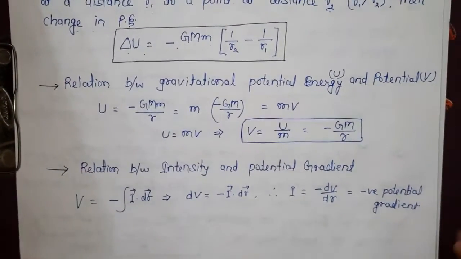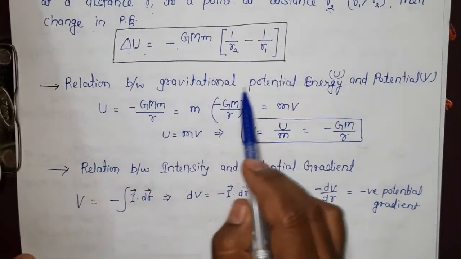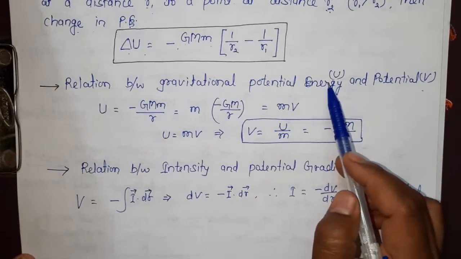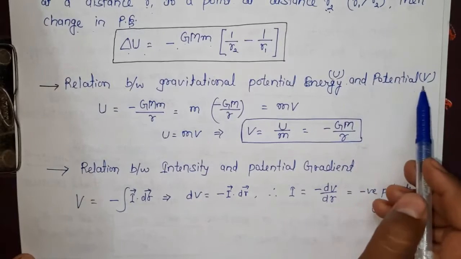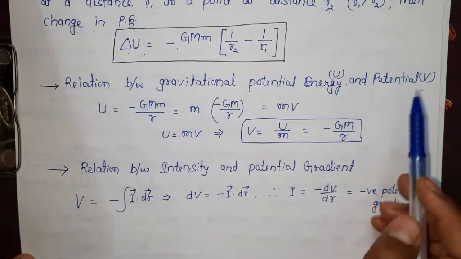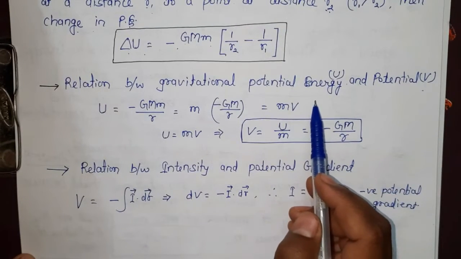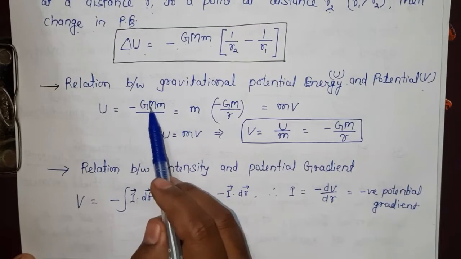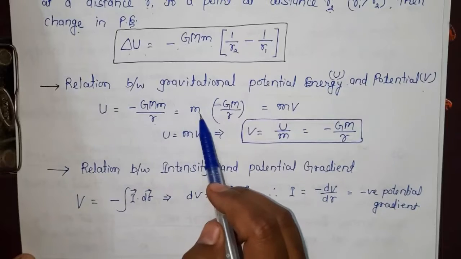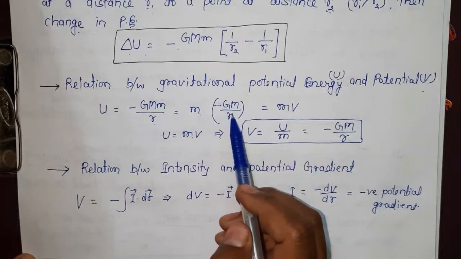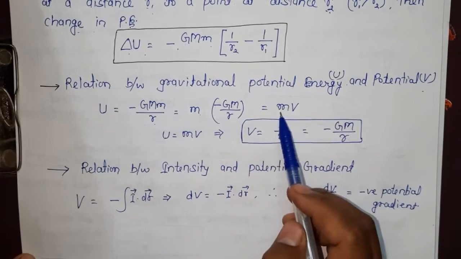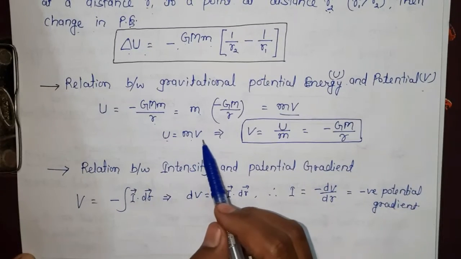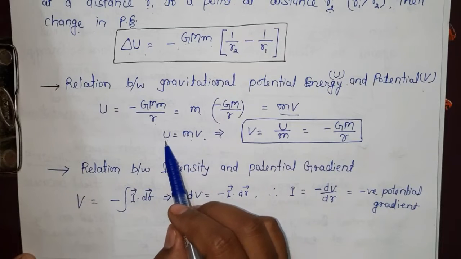Now the next topic is the relation between gravitational potential energy U and potential V. With the help of gravitational potential energy we can find potential, and with the help of potential we can find the gravitational potential energy. We know the formula of U: U is equals to minus of G capital M small m upon R. Minus of G capital M upon R is the potential. So U is equals to mV, where V is potential and U is potential energy.